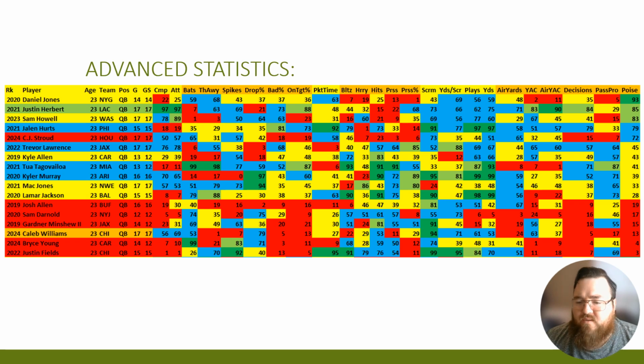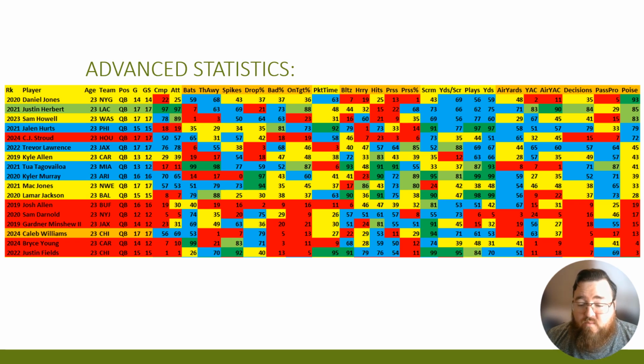The air yards not there, air yak not there, decision making, pass pro, whew, was actually a little better. So he had decent pass protection at the very least. He wasn't being blitzed a lot. He wasn't being hurried a lot. He wasn't taking a lot of hits, statistically speaking, again, based on data from 2018 to 2024.